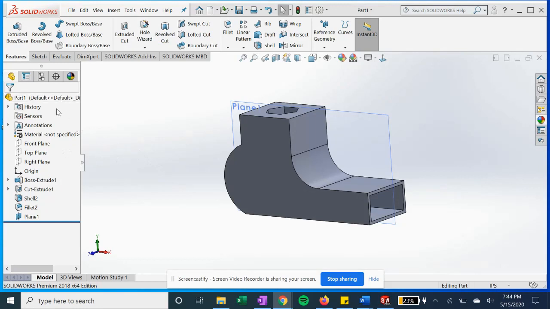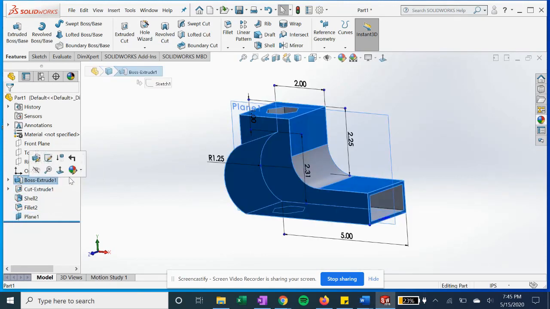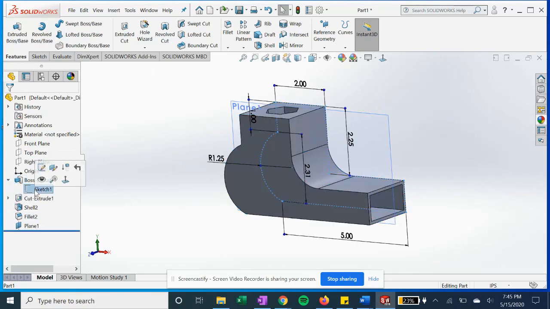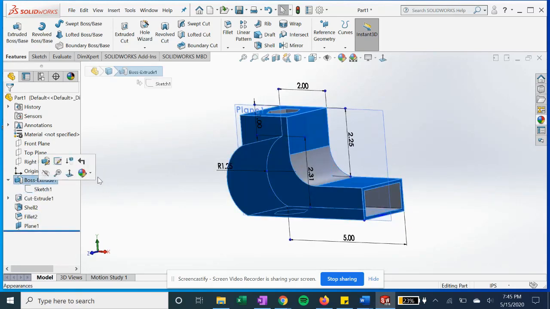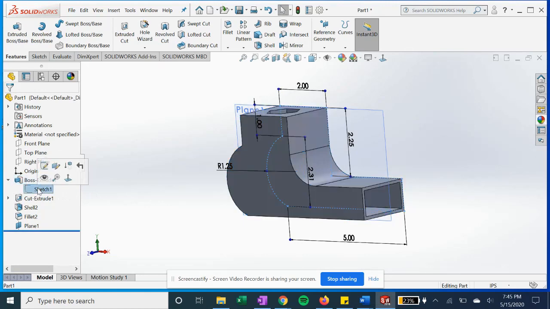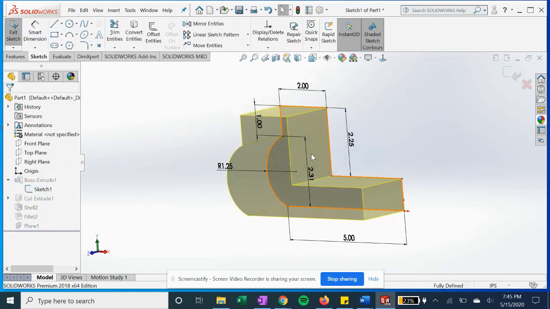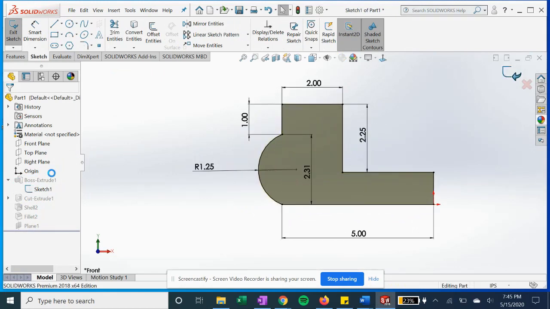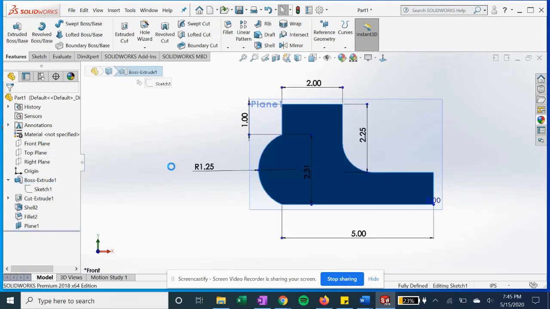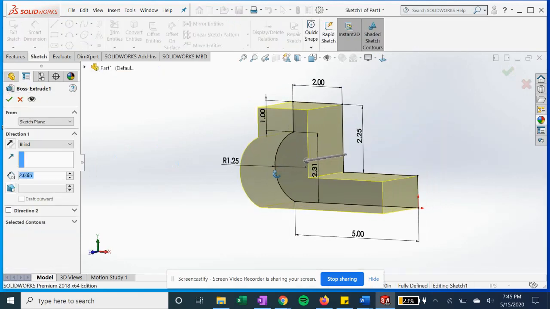So on the left hand side, this is called the design tree. We have our different features displayed in the order that we created them. Now each feature should always have a sketch where it derived from. So our first step of extruding from sketch 1, you'll see we started with this sketch here and we extruded it using an outline.